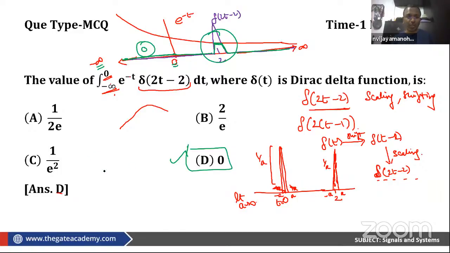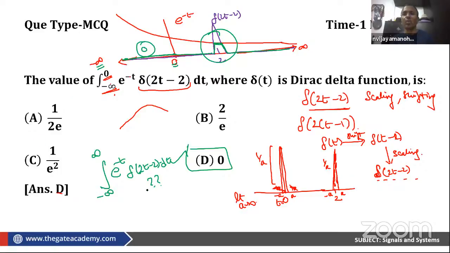Suppose I want you guys to think about this. Suppose I do the integral from minus infinity to infinity of e power minus t delta of 2t minus 2 dt. What will be the answer? Just try this out. Look at that answer and look at the problem statement here.